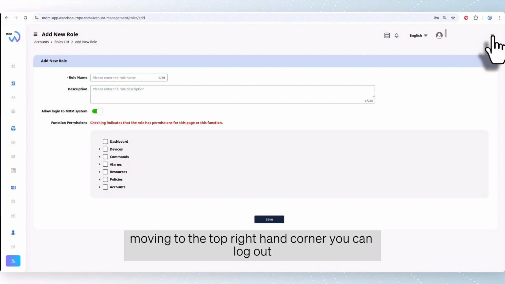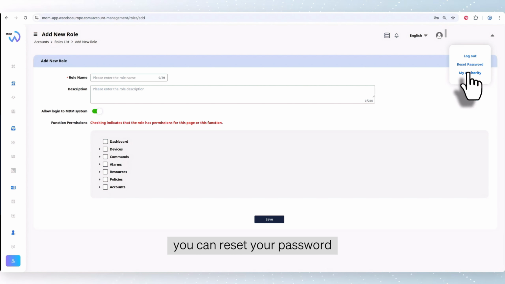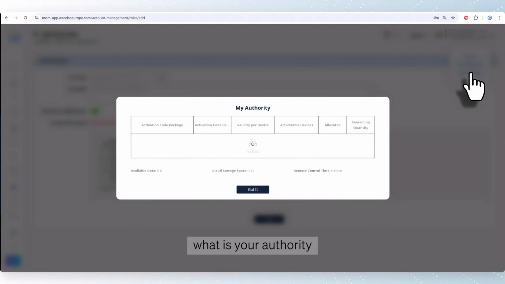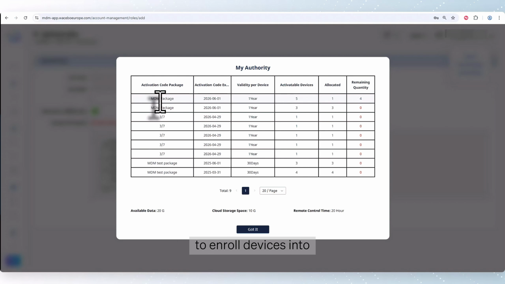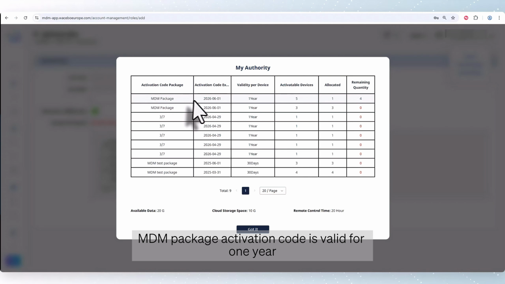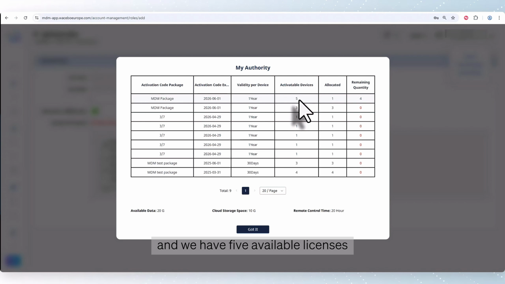Moving to the top right hand corner, you can log out, you can reset your password, but you could also have a look at what is your authority, and what that means is how many licenses you have to enroll devices into. So if we look at the top one here, MDM package, activation code is valid for 1 year, and we have 5 available licenses. We've used 1 and we still have 4 left.